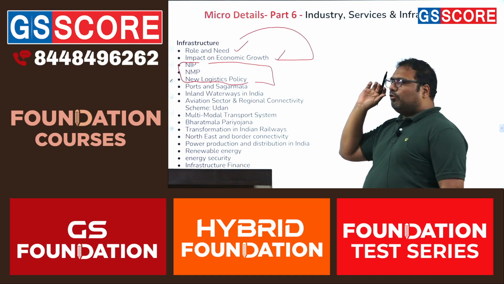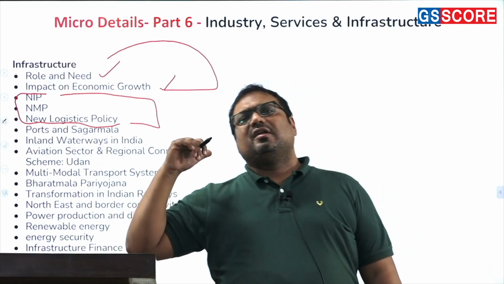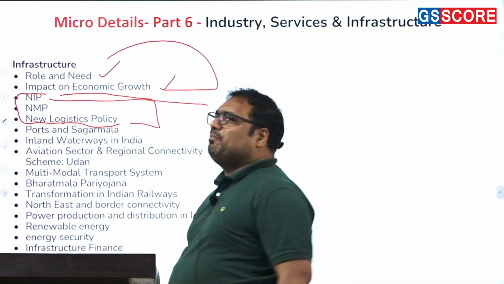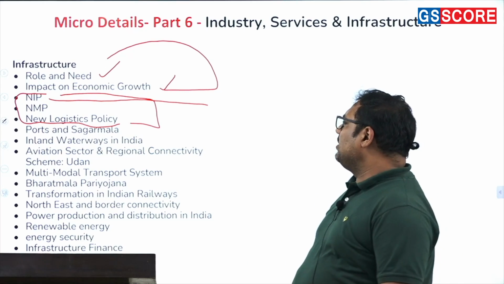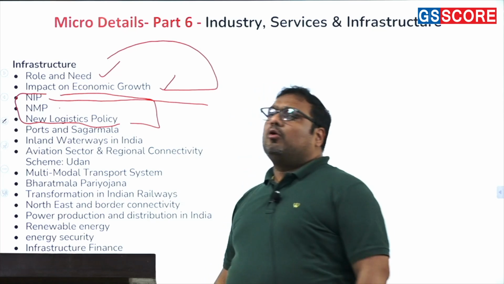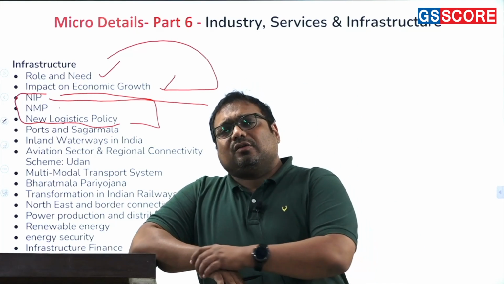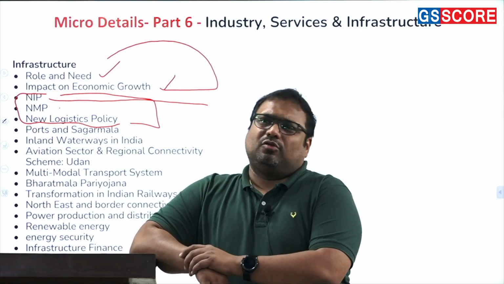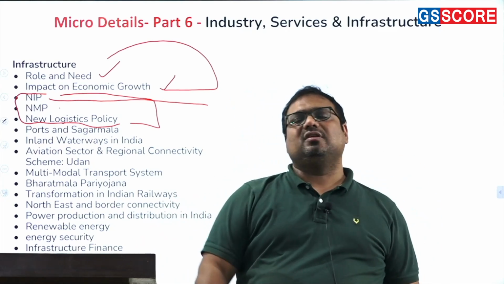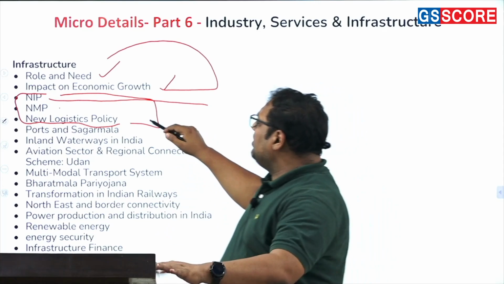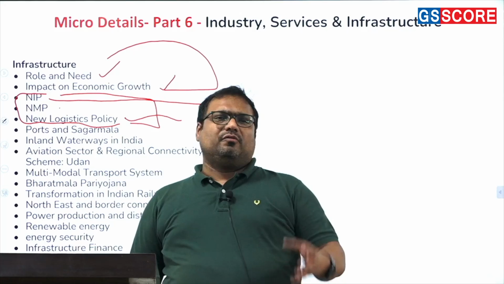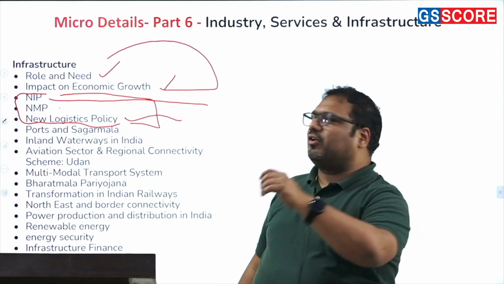So the most important policy right now is the National Infrastructure Pipeline, NIP, which was adopted in 2021. Similarly, NMP, National Monetization Pipeline. Okay, so that was also adopted in 2021, and these are your two landmark, most important schemes in infrastructure. Then we have the new logistics policy, which was adopted in 2022, where we want to reduce the transportation cost in production.